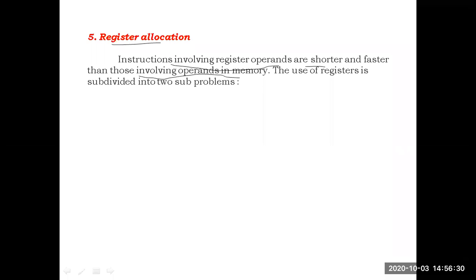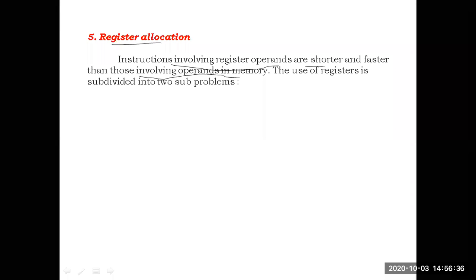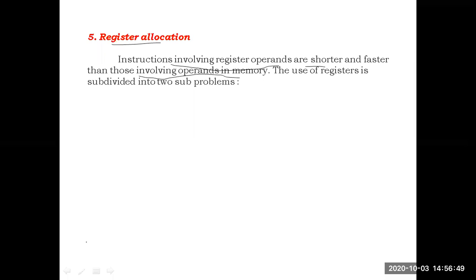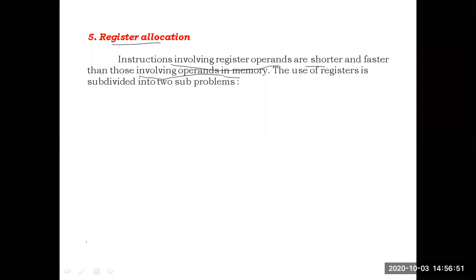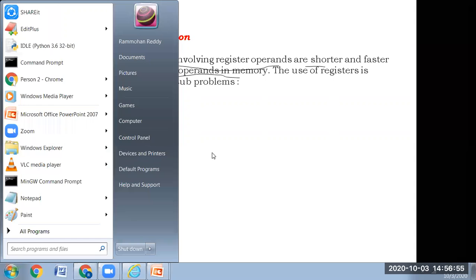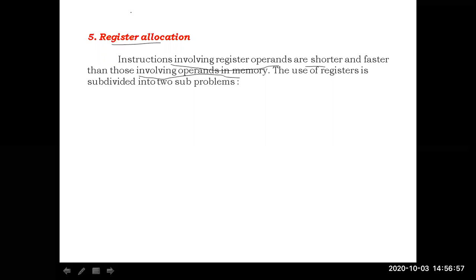The instructions involving register operands are shorter in size but faster in action speed when we compare with instructions involving operands in memory. మనం డేటా కనుక రిజిస్టర్స్ లో స్టోర్ చేసుకుంటే ఆ డేటా యాక్సెస్ చేయడం ఫాస్ట్ గా ఉంటుందండి. The access speed will be very fast when the data is available in the registers instead of main memory.